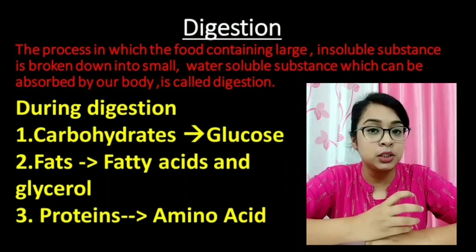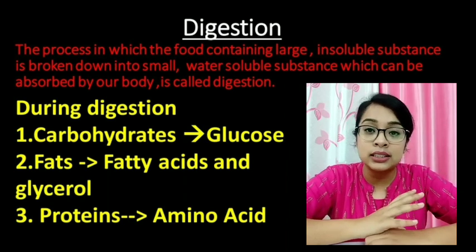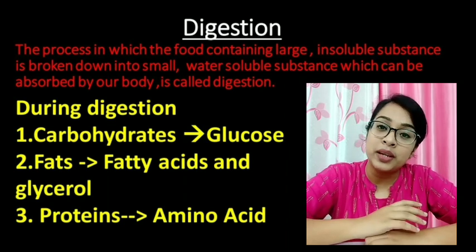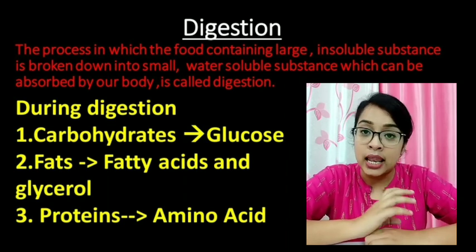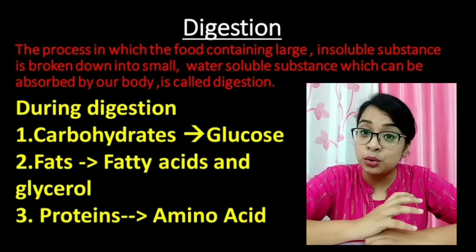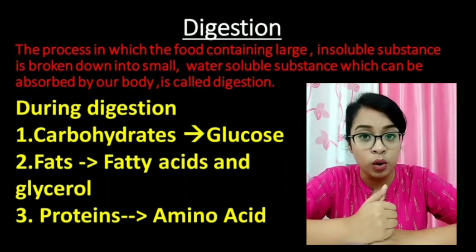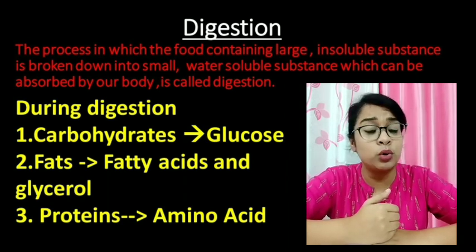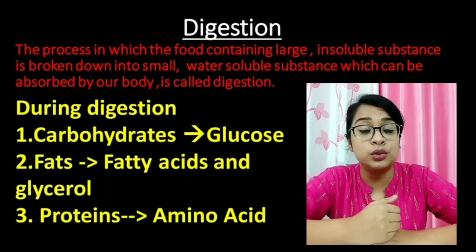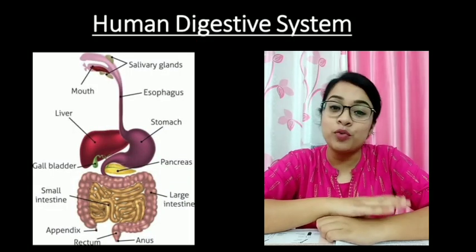Now, digestion takes place with the help of certain enzymes. Now, what are enzymes? Enzymes are certain chemicals that help to break this complex food into simpler substances. Like, carbohydrate is broken down into glucose, and this glucose is soluble and a small particle that can go through the intestinal wall. Next, protein is broken down into amino acids, and fats are broken down into fatty acids and glycerol.